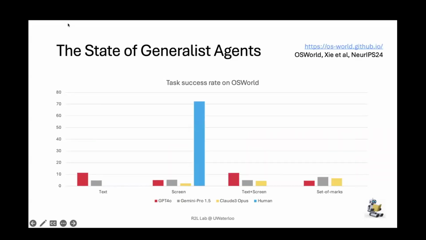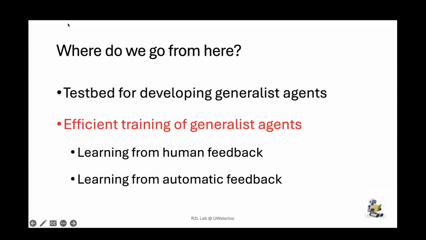And just to give you an idea of how humans perform, the blue bar, these are the same plots. I just added the human performance on there. The blue bar is performance of computer science students who have not participated in the design of this benchmark. They're at about 72%, which is vastly better than where the foundation models of today are at. And there's more analysis in our paper. You can either Google OSWorld or you can go to os-world.github.io to see our website.